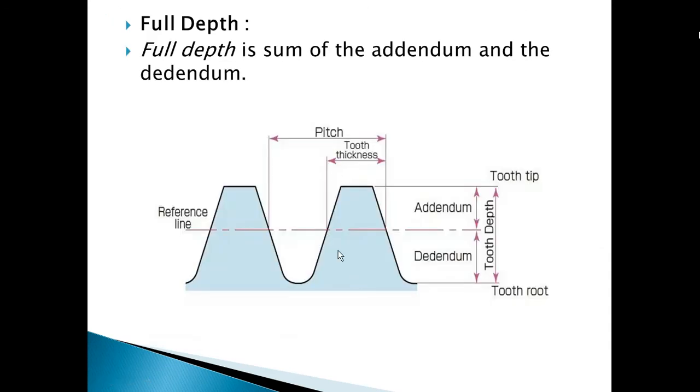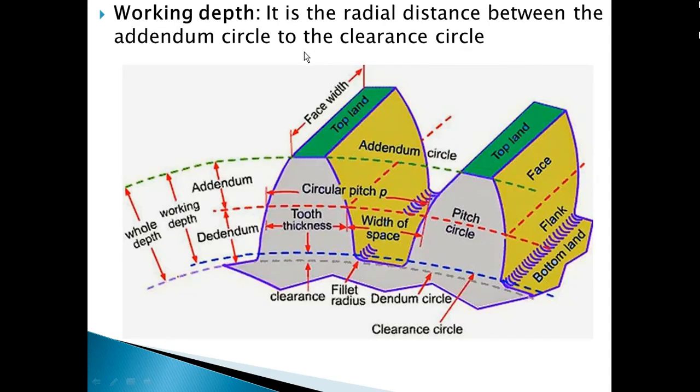Then full depth. The sum of addendum and dedendum is nothing but the total depth. Full depth or total depth, one and the same thing. The sum of the addendum plus dedendum is the height of the tooth. Working depth: you can see here two teeth, and this is the addendum circle passing through the top of the tooth, and this is the dedendum circle passing through the bottom of the tooth.